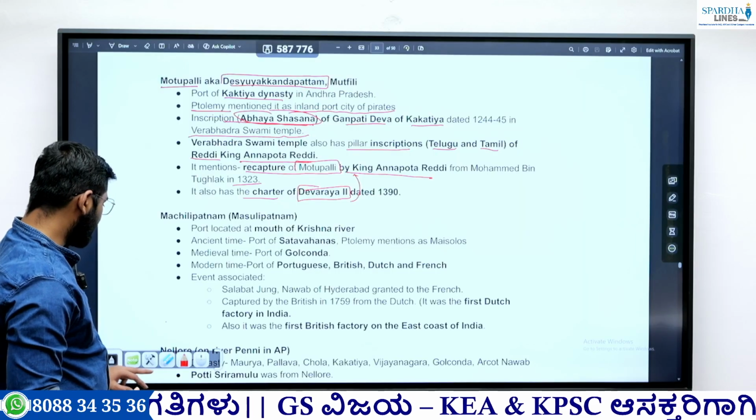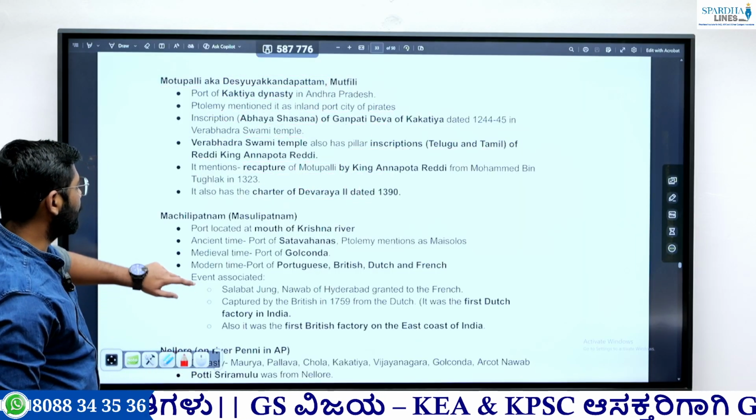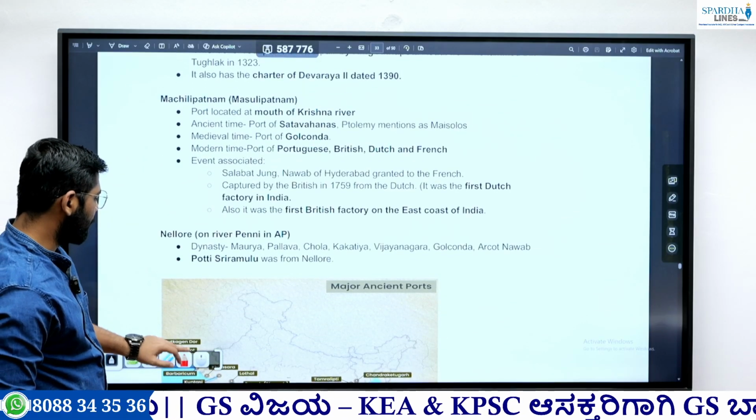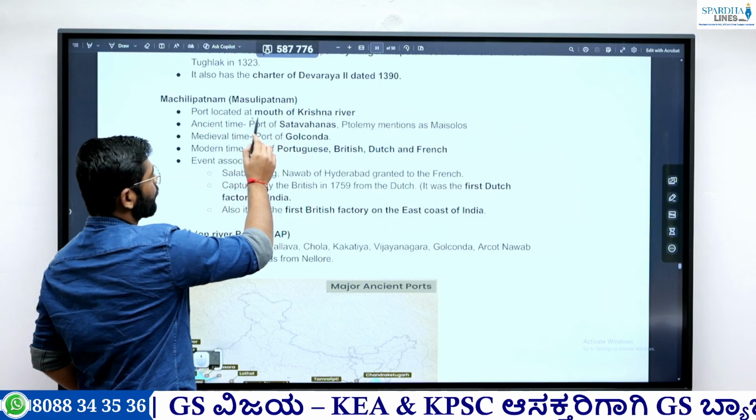Then the next important port is Machilipattanam or Masulipattanam. So this Masulipattanam port is located at the mouth of the Krishna river.